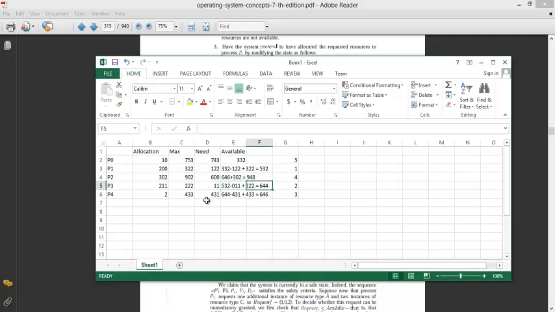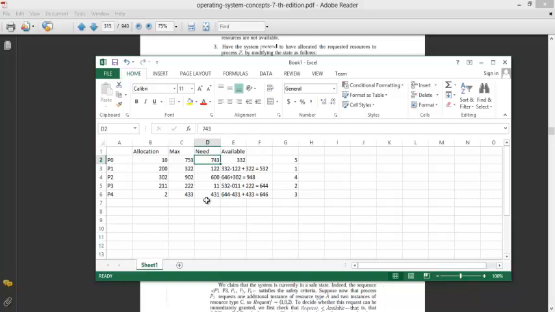Right, now see, although we can satisfy the need of P2 now, we do not go back to a previous process, we continue in sequential order. So the available becomes 644 and the need of P4 is 431. So we will do 644 minus 431, and plus the amount it will be freeing, that is plus 433. So total becomes 646. Then we again go to P0.